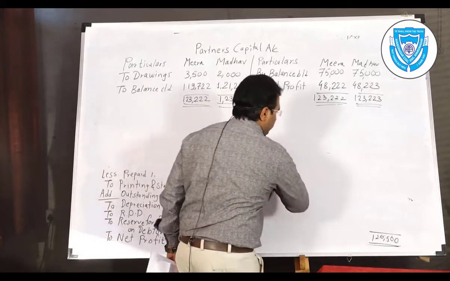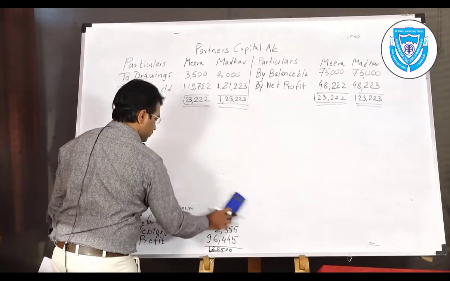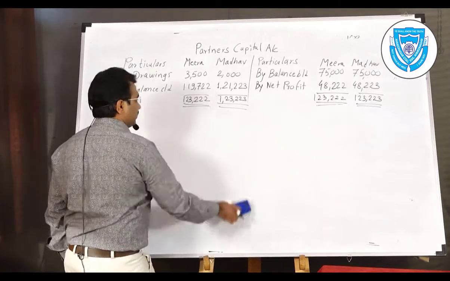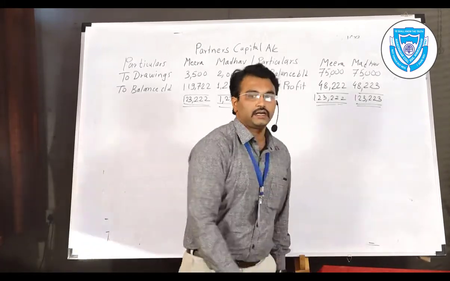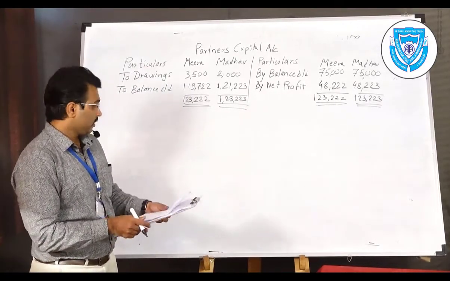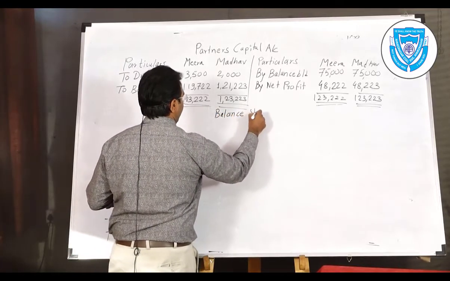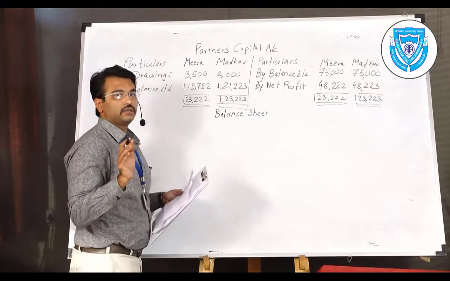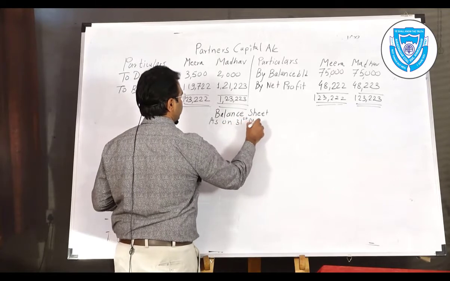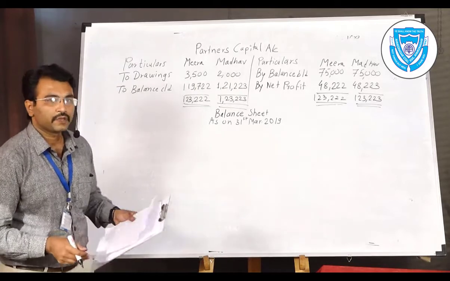The final statement we are going on to is the one in which you will find the final tallied figure, and if the figure is tallied, then our solution is correct. So the balance sheet is given, as I'm writing on the board. For the balance sheet, you must write the title as on 31st March 2019. You should mention the year also.